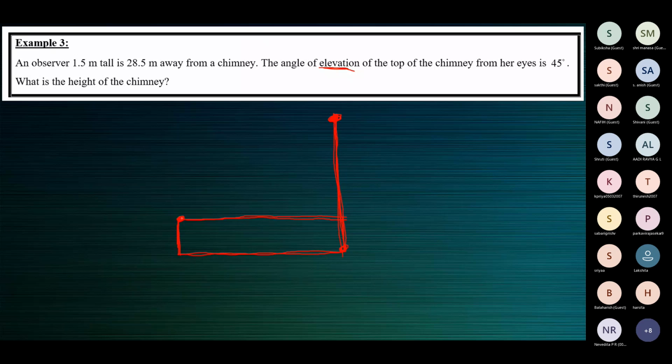So we need to identify two lines to mark the angle of elevation. I hope we are all listening. When something is being revised, you should listen as if you don't know it at all, as if it is completely new to you.